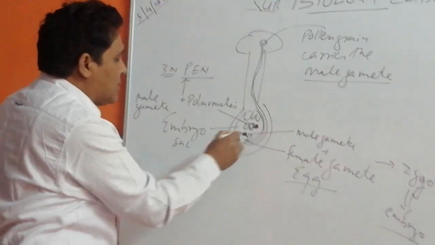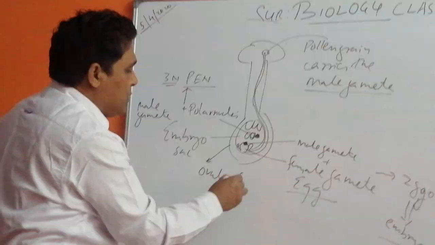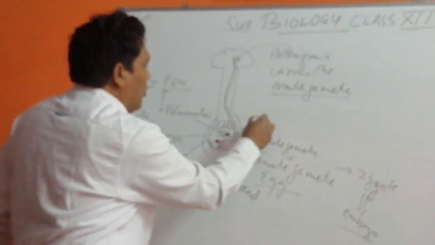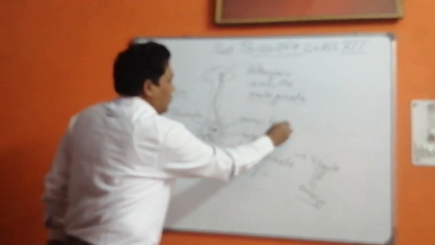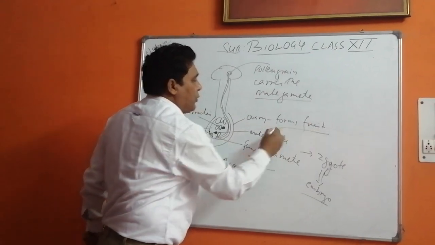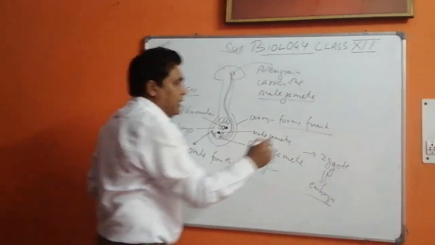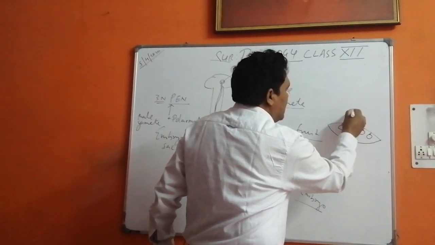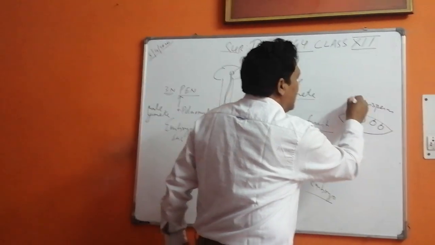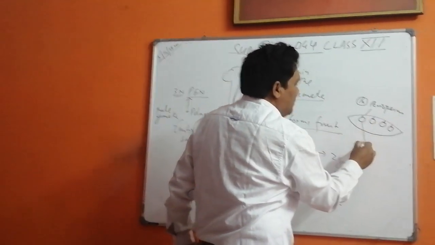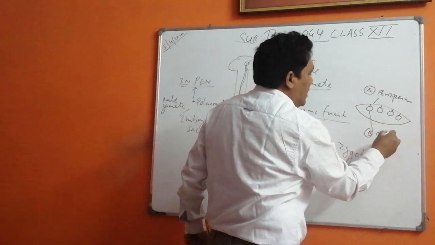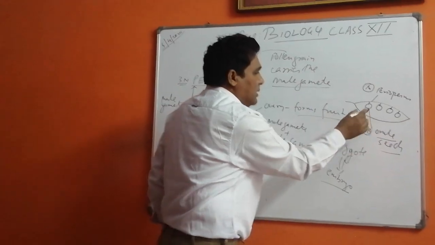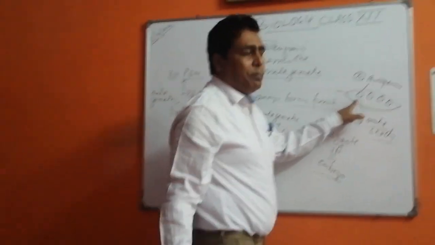Now in this total structure, the ovule forms the seed, and the ovary forms the fruit. How do we see them? In your book this is given. This is the perisperm structure, which comes as A labeling. This is B labeling, which is known to be your ovule or seeds. Now you can see, what is this? This is a pod of a pea.